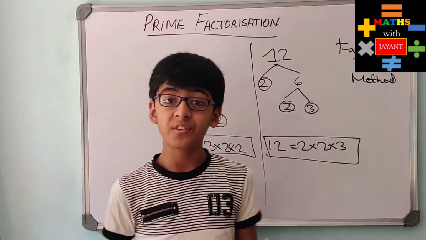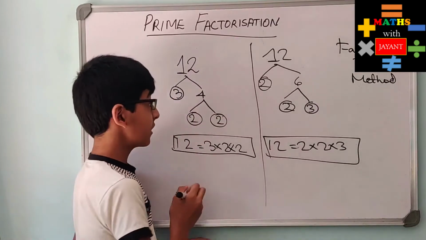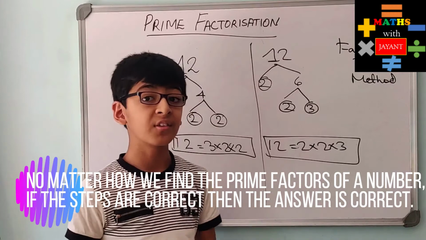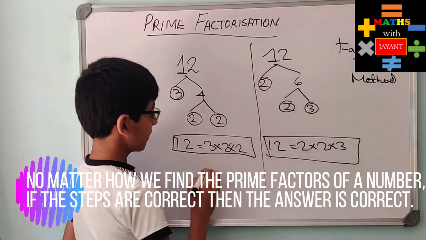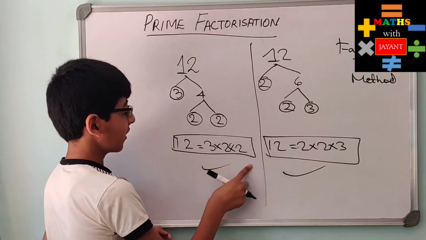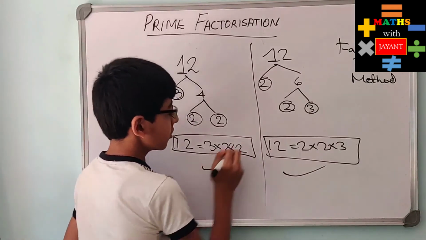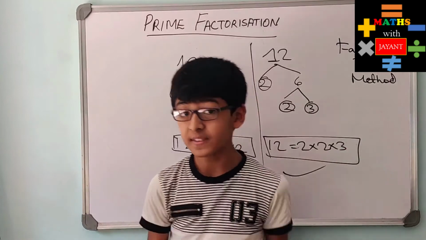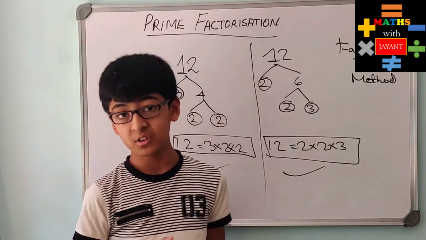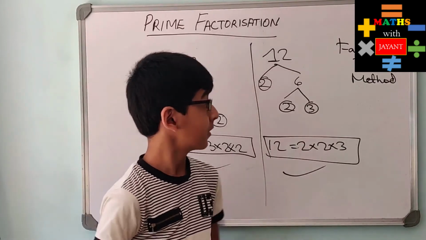This shows that no matter how we do the prime factorization, if the steps are correct, then the prime factorization will be correct. In both ways you can see that it's the same: 3 into 2 into 2, 2 into 2 into 3. Both are the same. This is one thing for prime factorization that you need to know.